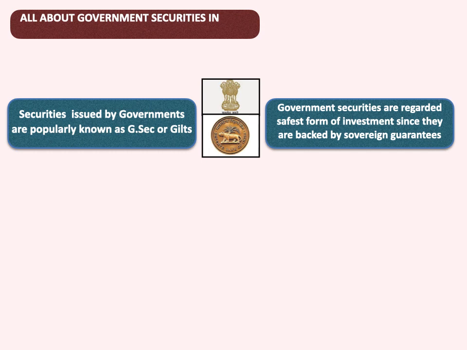These government securities are regarded as the safest form of investment, since they are backed by sovereign guarantee. Since they are issued by the government, there is hardly any doubt about the repayment of these securities on the due date. Even for the state governments, there are no instances where the payment was delayed or there was a default.